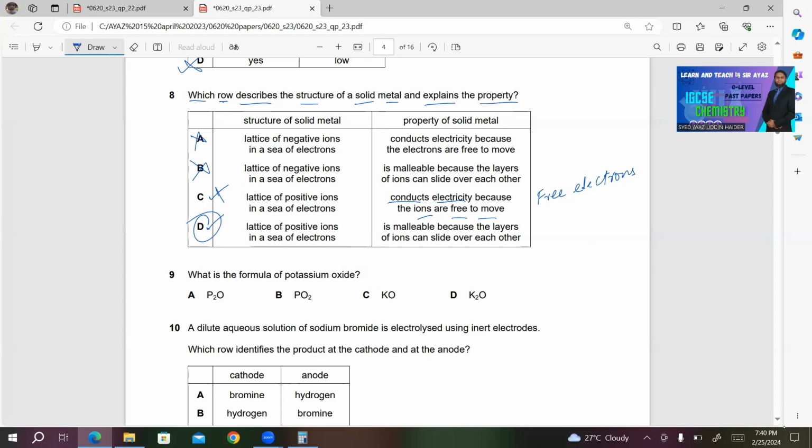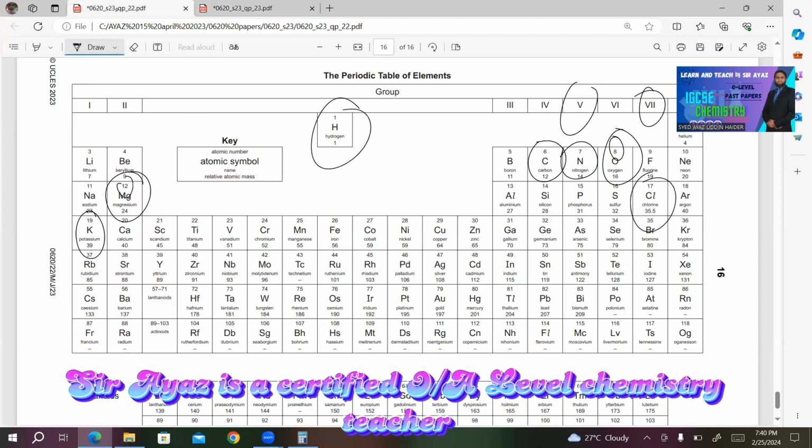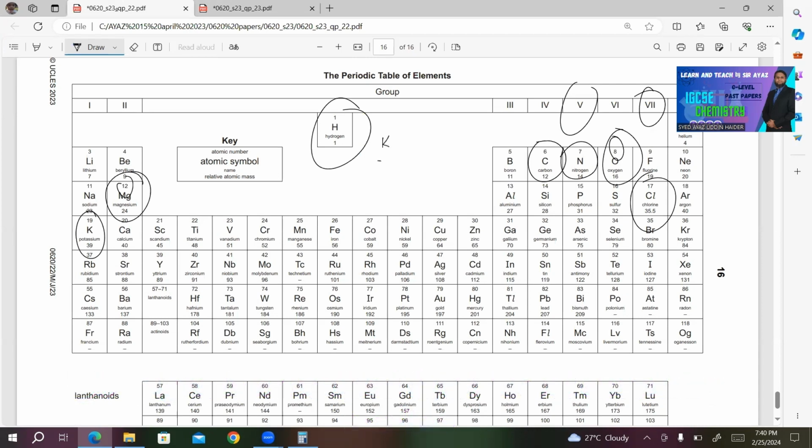Number 9, what is the formula of potassium oxide? We look at the position of potassium. Here we have potassium. It's in group 1, so valency of potassium is +1. What about oxygen? Oxygen is in group 6, the valency of oxygen is -2. Ignore the charges. Now these are the subscripts. These subscripts will be exchanged.